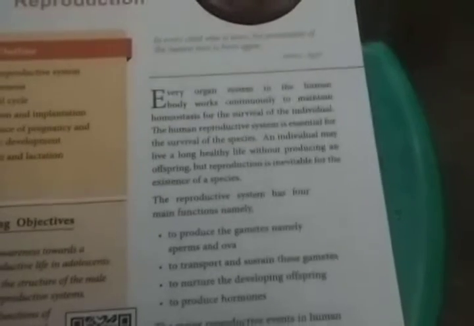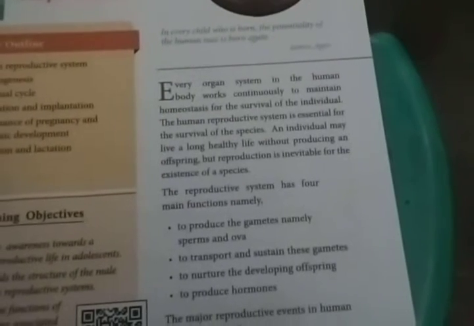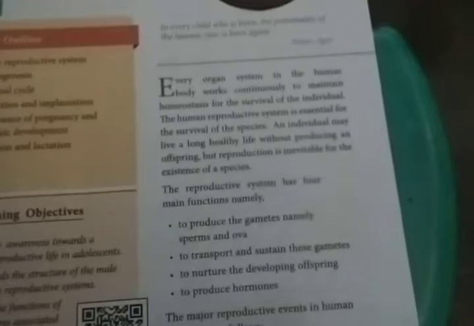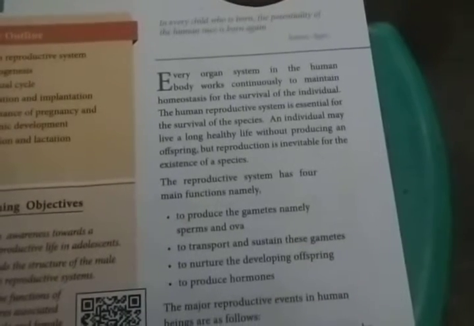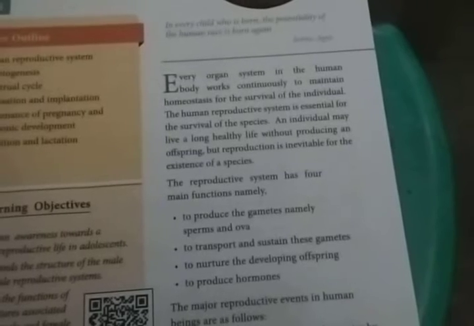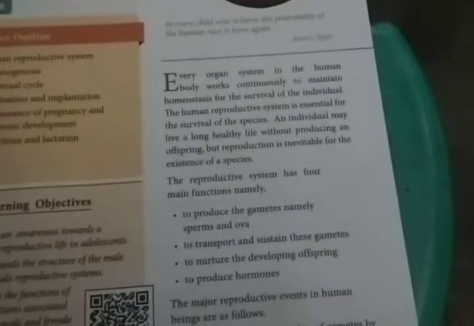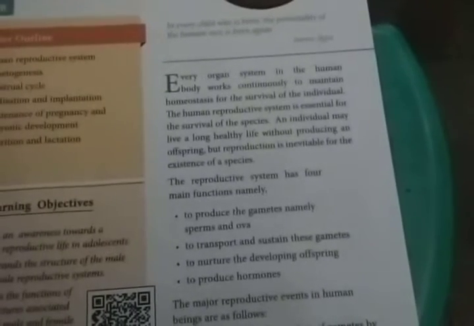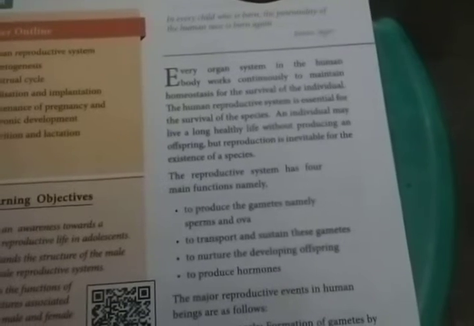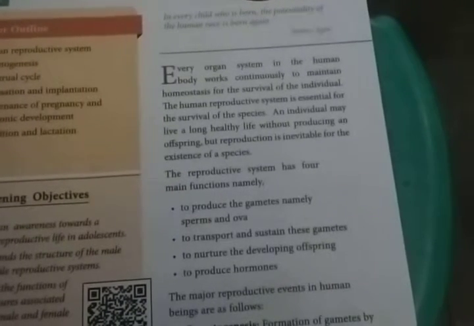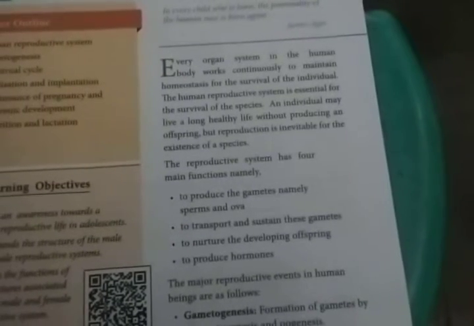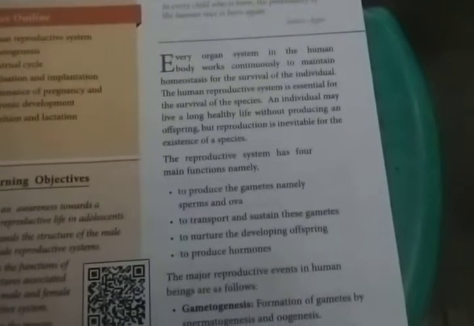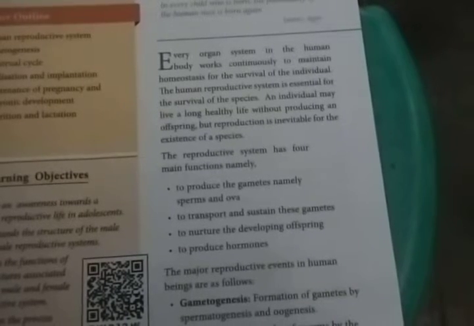Good evening, students. So last class we have seen lesson 1, reproduction. In general, all living organisms can reproduce. Then different types of reproduction, asexual and sexual. Then the difference between asexual and sexual we have seen. Then different types of asexual we have seen. Then in sexual reproduction, mainly it occurs in two processes, fertilization and conjugation. That also we have seen.